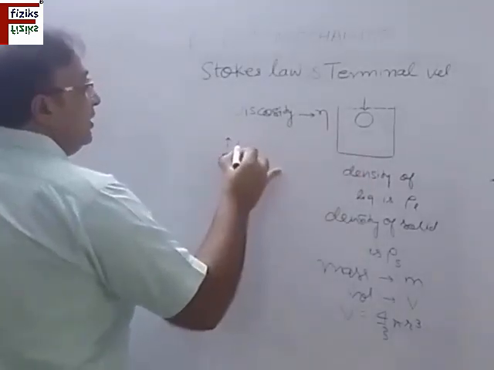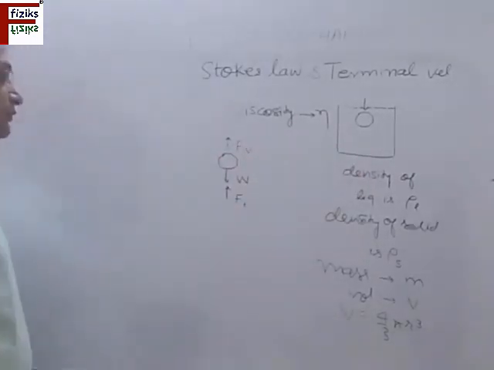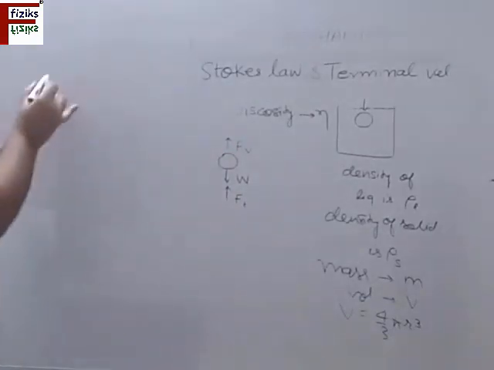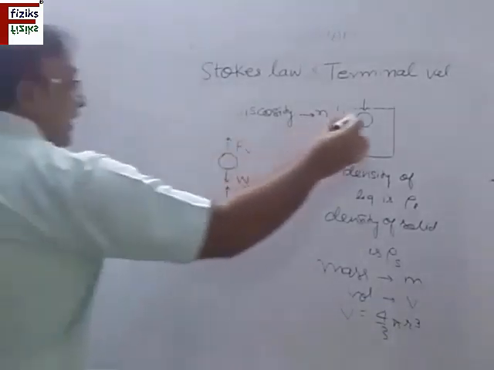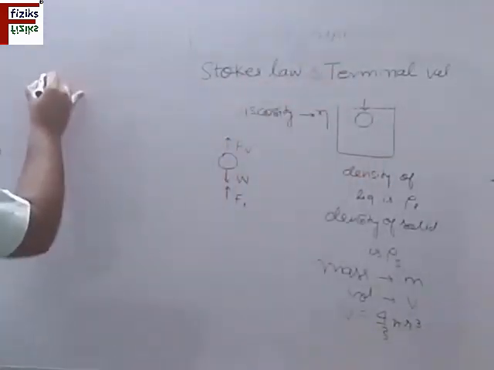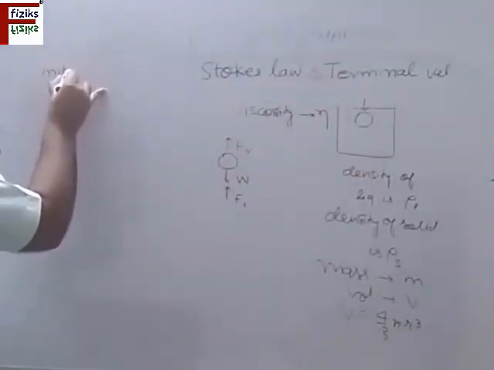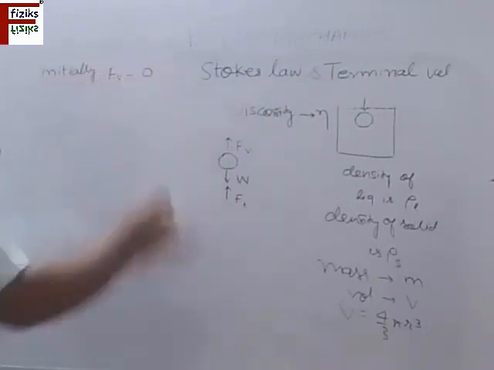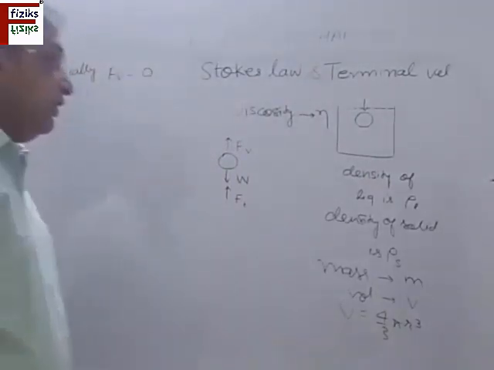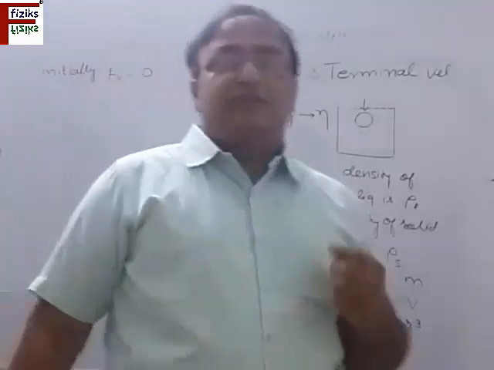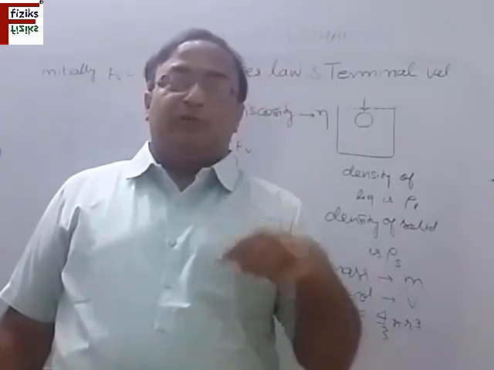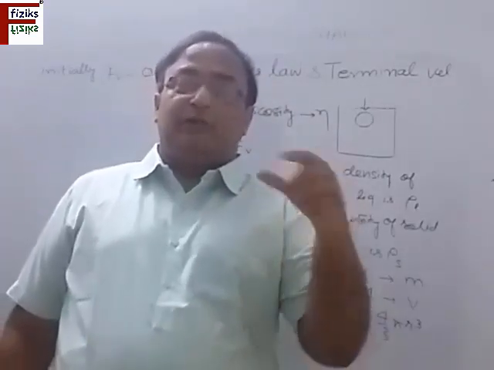This is acting opposite to the motion. Initially this force is 0, when we drop it and it just enters the fluid. So initially Fv is 0, there is no friction drag. This friction force depends upon the type of fluid and the shape of the object.